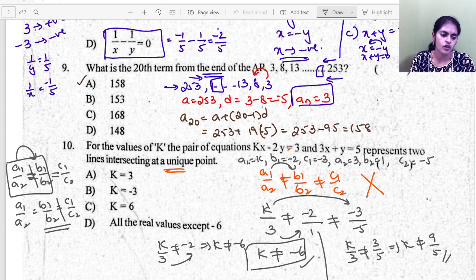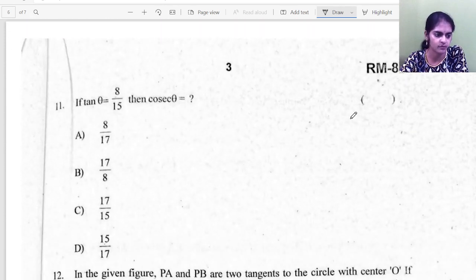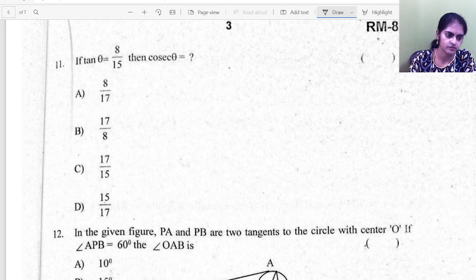So k is not equal to minus 6. All real values except minus 6 is the correct option. So k can take any value, but it should not take minus 6. Okay, so k not equal to minus 6. Now see the next question.